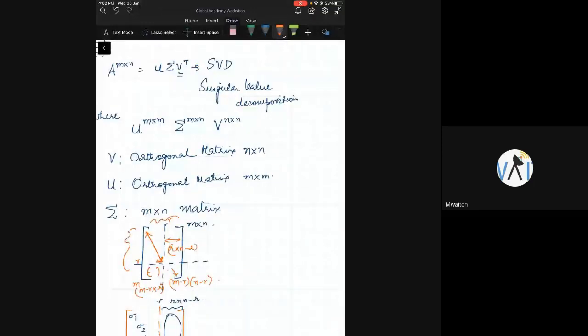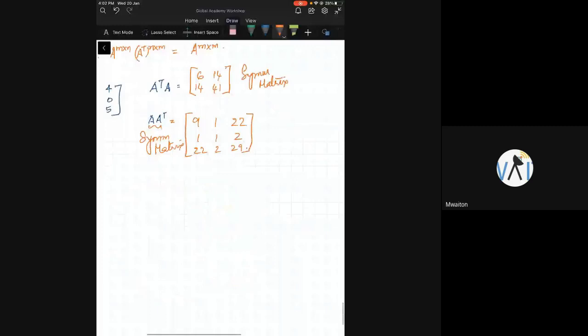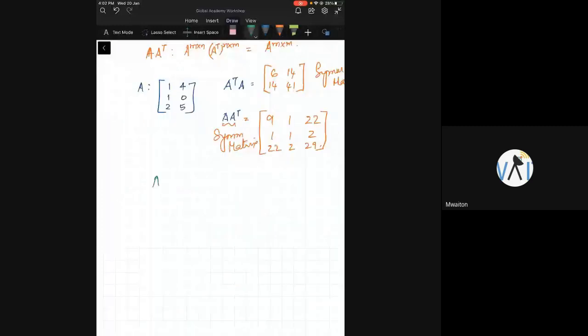Therefore, I can look at A transpose A. Let's call this matrix L. I can find Lx equals lambda x, where x is the eigenvector and lambda is the eigenvalue corresponding to this matrix L. Can I do it?